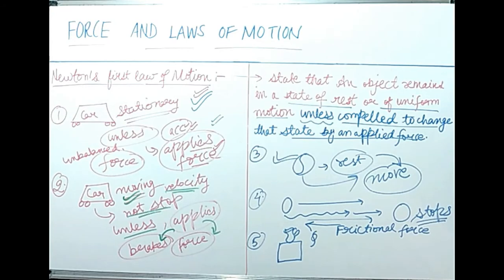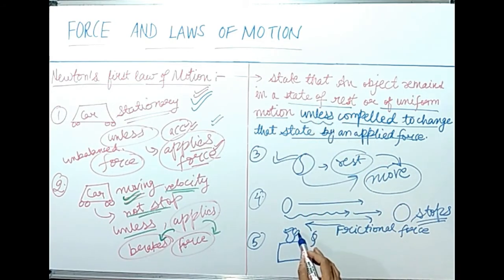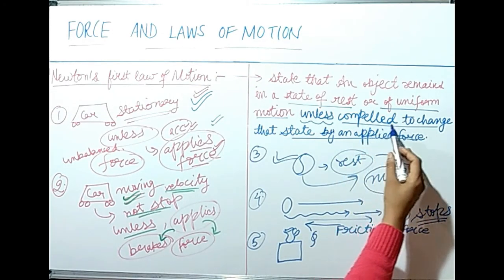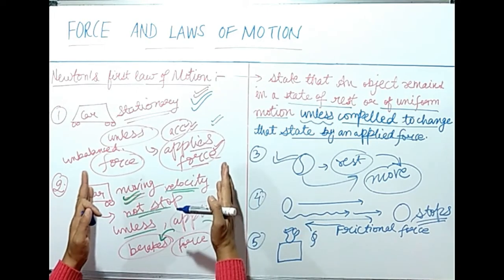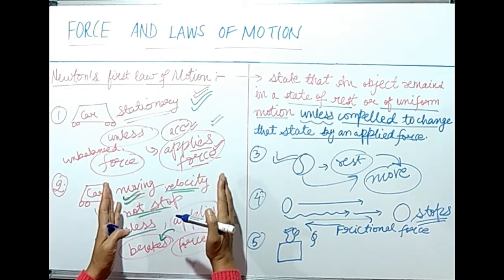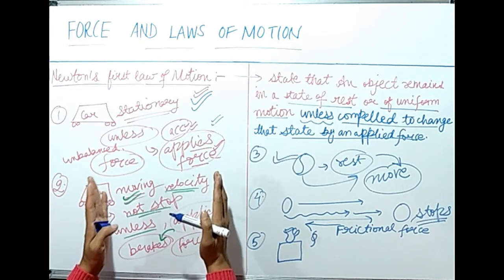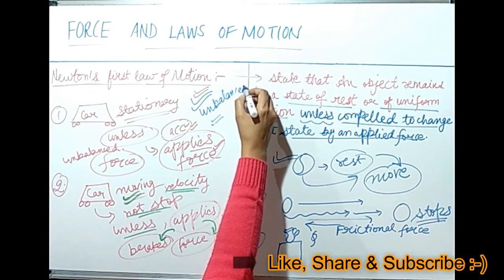Okay. So an object will remain in a state of rest, and it will change its state of rest only when it is compelled to change that state by some external applied force. So dear students, in all these examples we have discussed, earlier the object was either at rest or it was moving. And it could change the state only when it is forced to change that state by applying some external unbalanced force. You have to remember this term, unbalanced force.